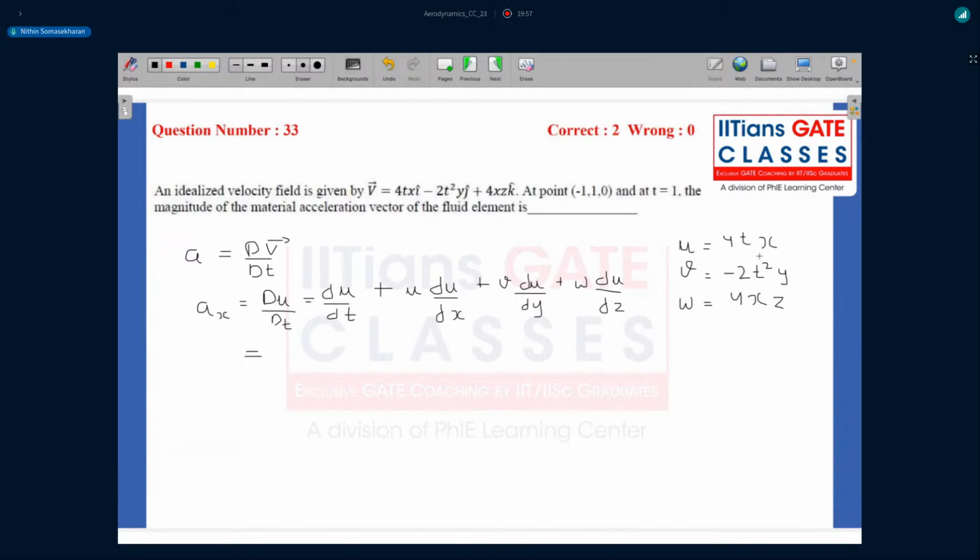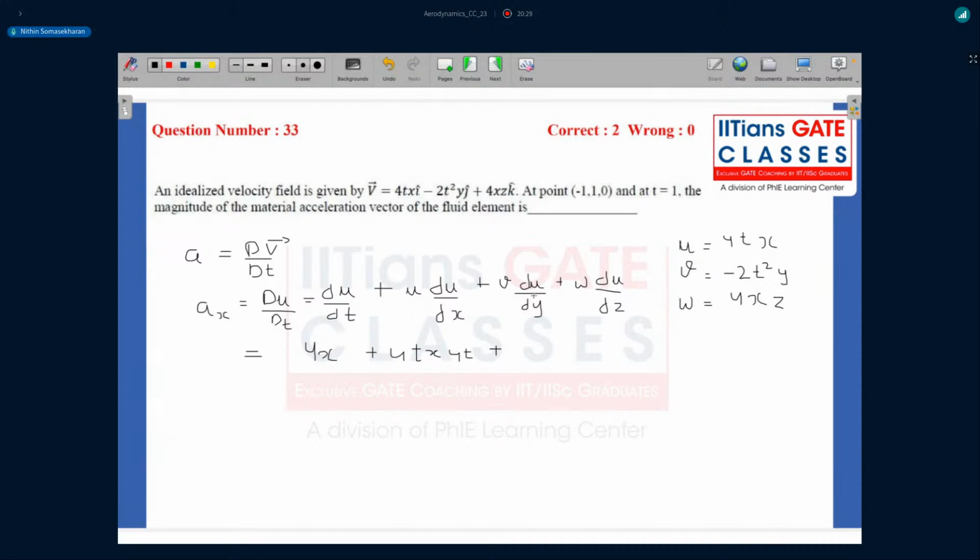So dou u by dou t is the derivative with respect to t, which is 4x. Plus u into dou u by dou x. So u is 4tx, dou u by dou x is 4t. So 4tx into 4t.